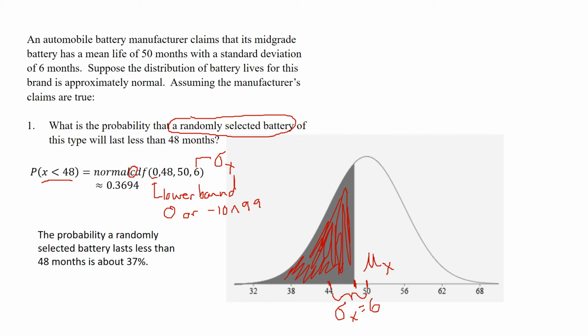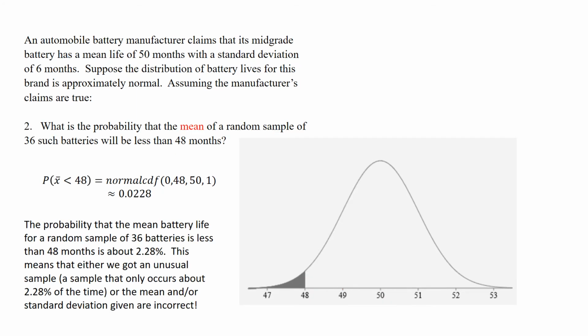Now this is much different from our next problem. In our next problem, we are looking at the probability that the mean of a random sample of 36 such batteries will be less than 48 months. So again, we're looking at a normal distribution, but this normal distribution has the same mean, even though it's the mean of the means, the average of the averages.